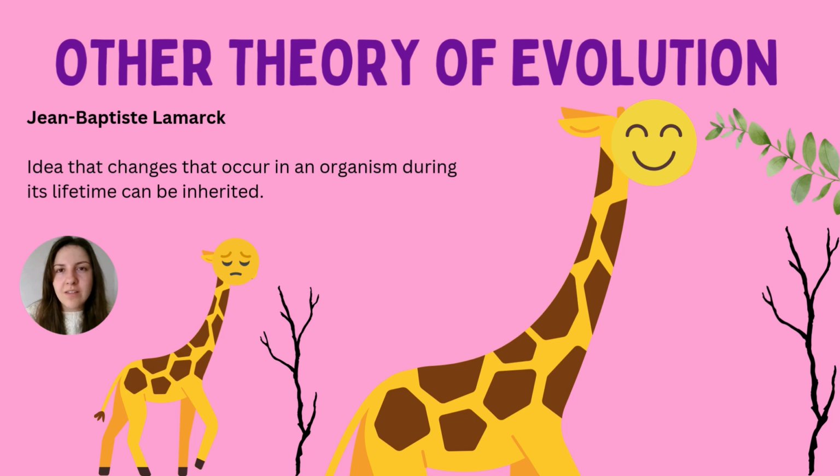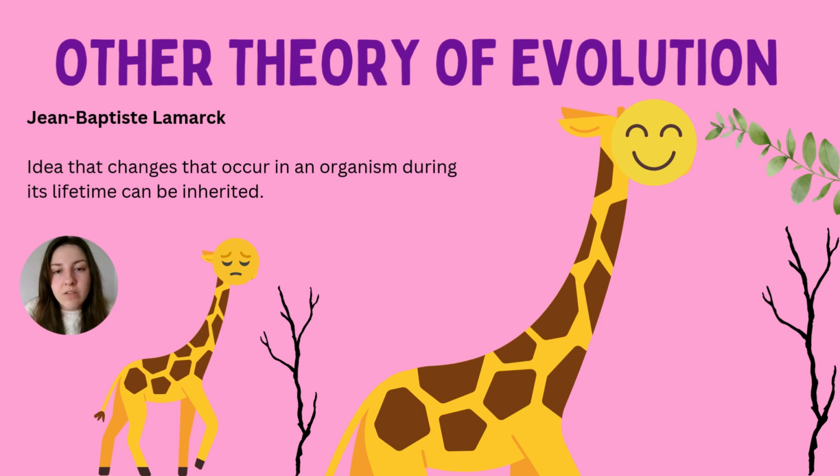We know that this isn't possible really because we don't see this occurring. If you try and replicate this exact idea, those giraffes who want to reach the highest food source won't be able to, and therefore they will die out because they are not adapted to that environment. So what does happen is the ones that have the longest necks are the ones that would survive because they can reach the food source. They would survive and reproduce and pass those genes on to the next generation, therefore leading to natural selection, that idea I've just discussed. So Lamarck's ideas were good at the time, but Charles Darwin and his theory of evolution through natural selection said that this wasn't possible because there was too much evidence suggesting otherwise.